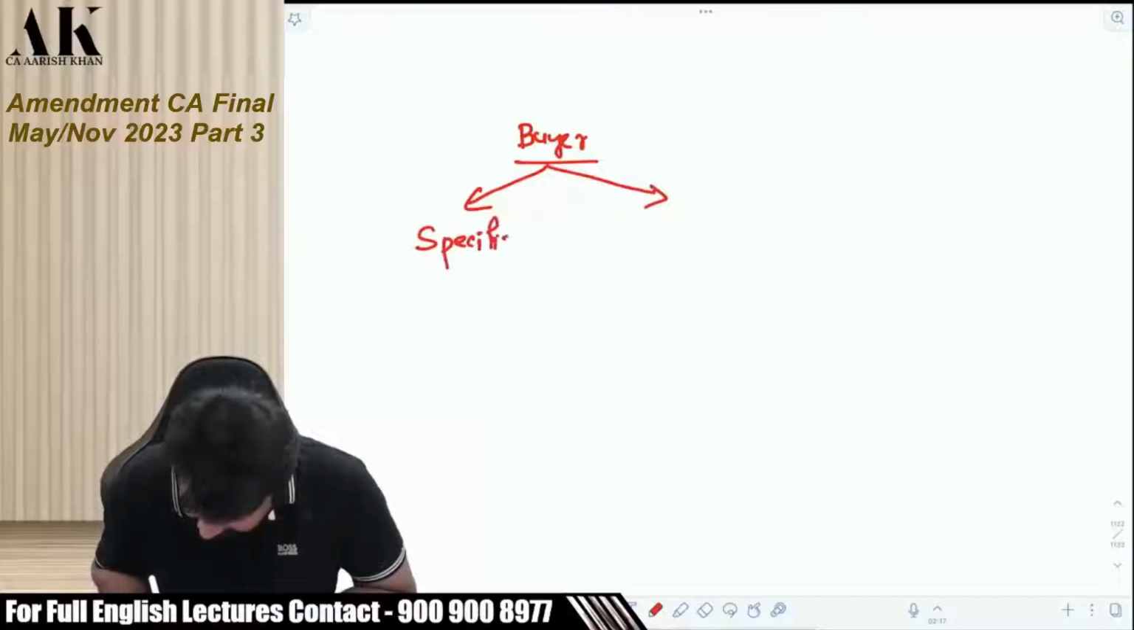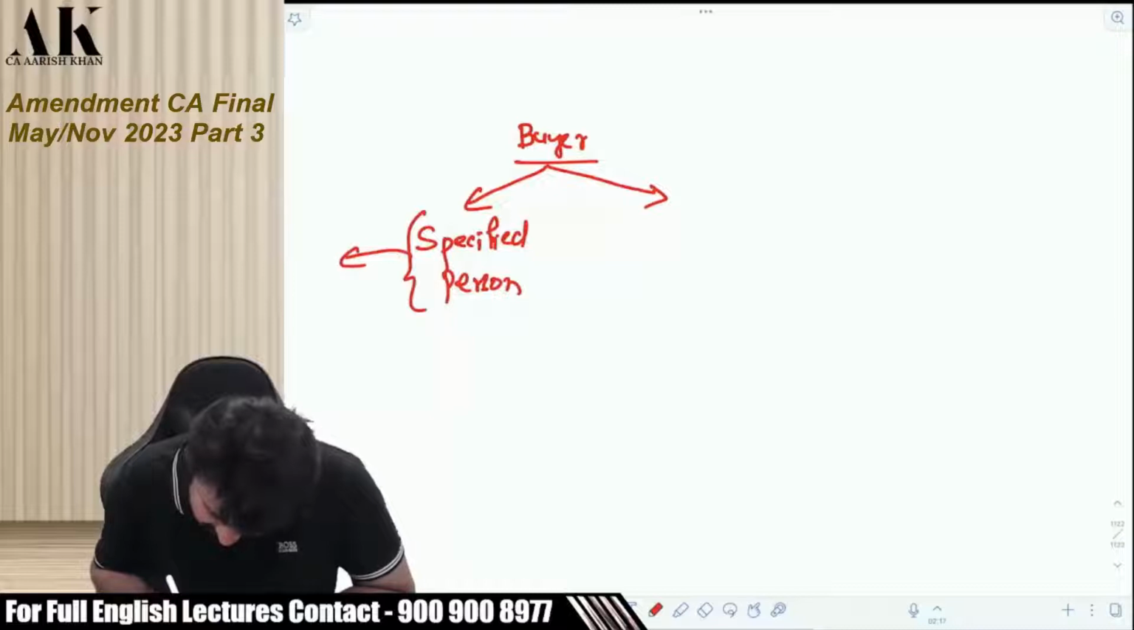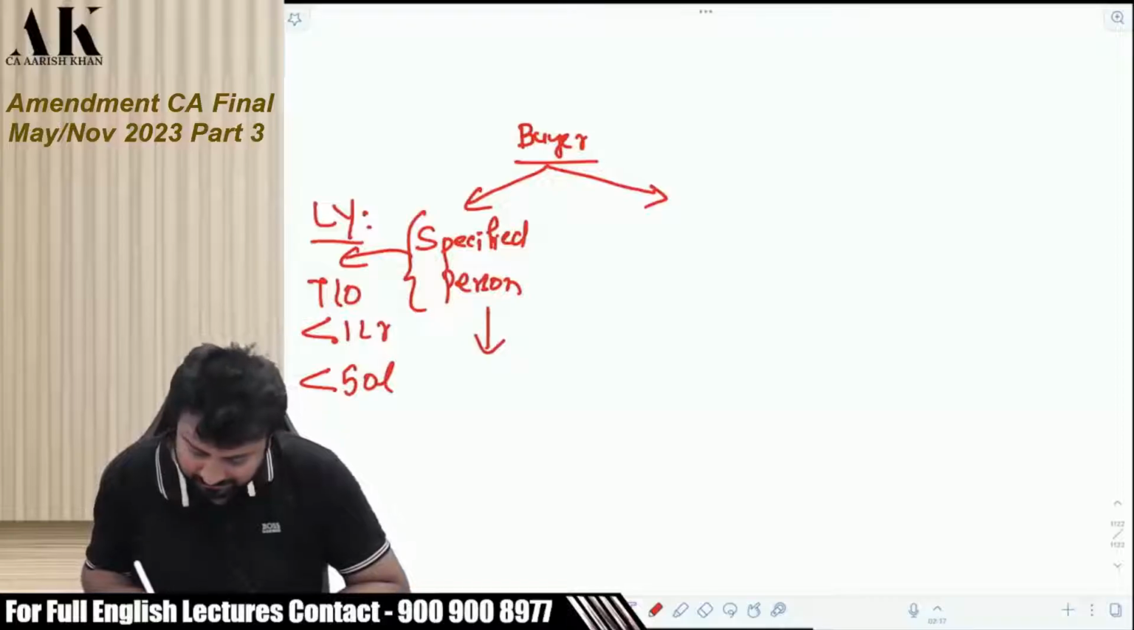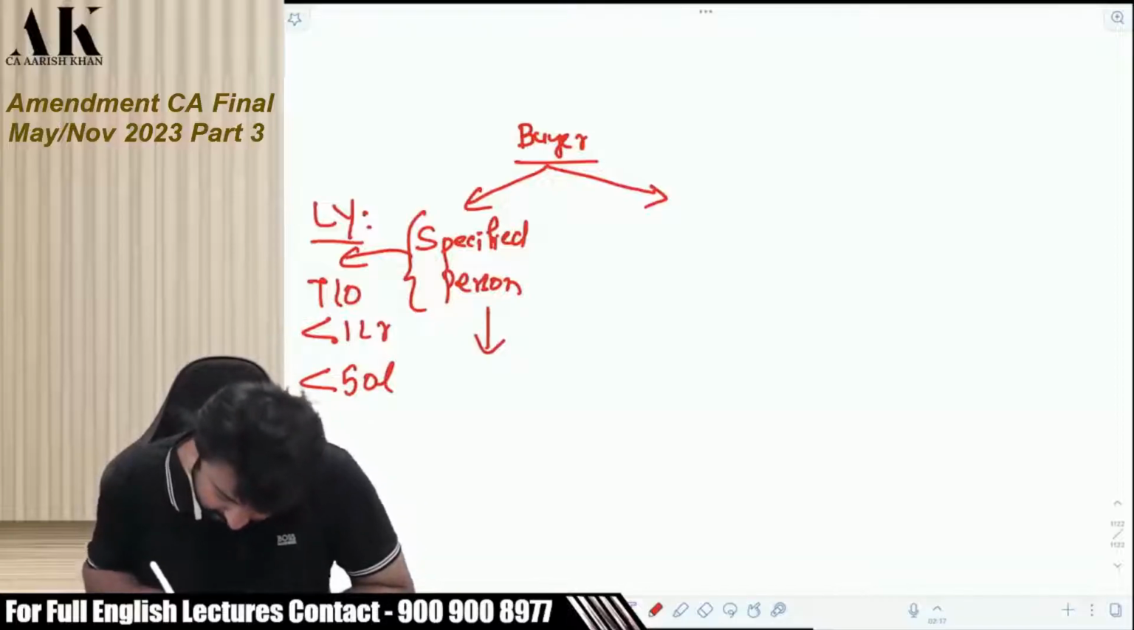If he is a specified person, when will he become a specified person? When the last year's turnover is less than 1 crore or less than 50 lakhs, then he becomes a specified person. And this is only applicable to individual and HUF.